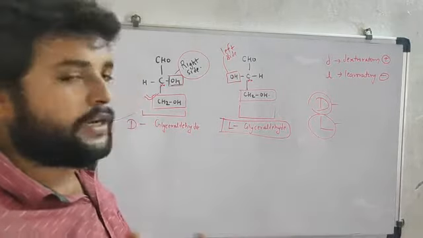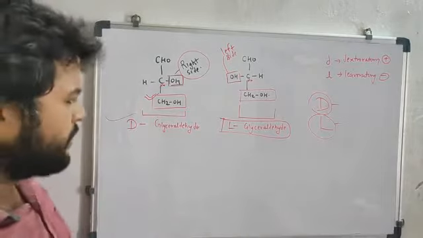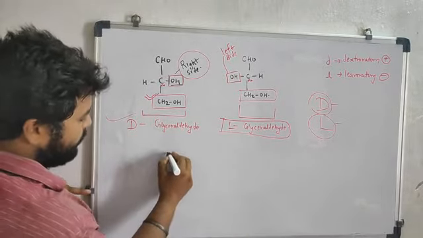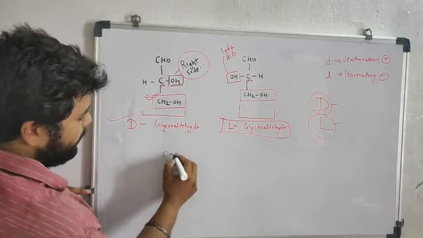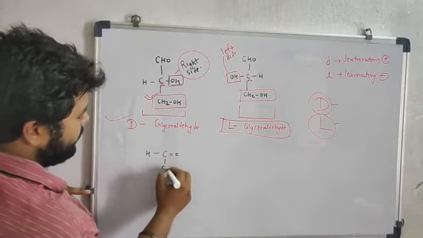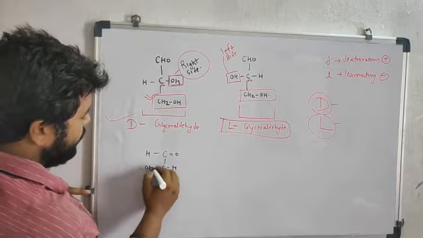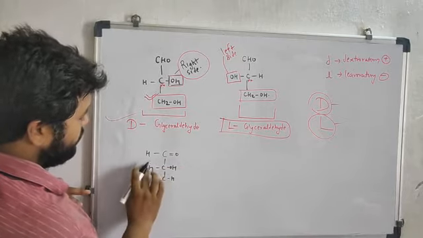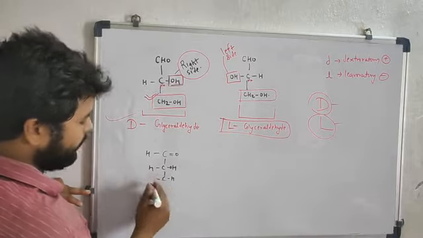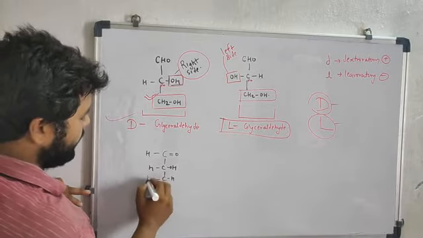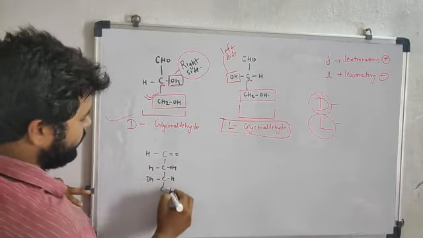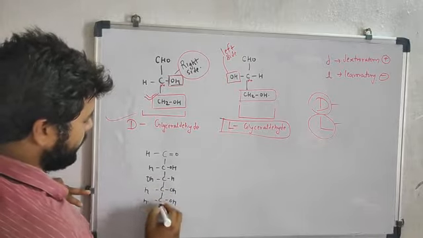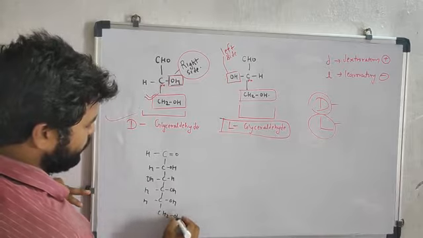On the basis of this, you can tell whether it is L-glucose or D-glucose. Let us suppose the structure of glucose: C double bond O, CHOH, sorry, the second OH will be here, HOCH, COH, H, COH, H, and CH2OH.